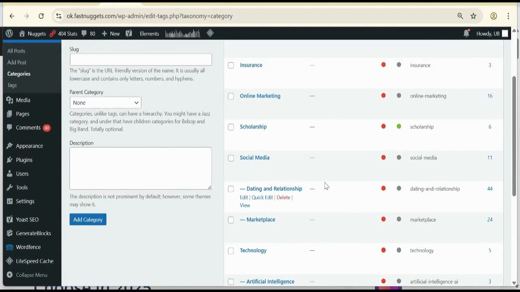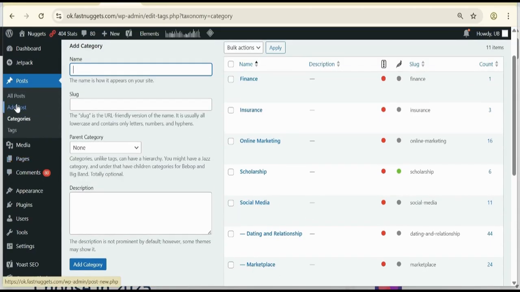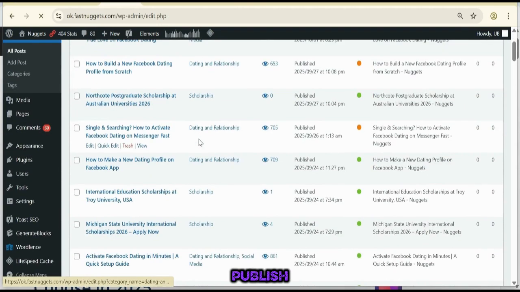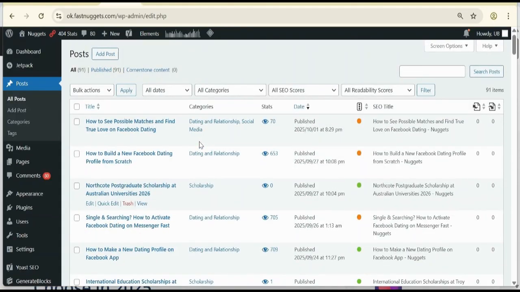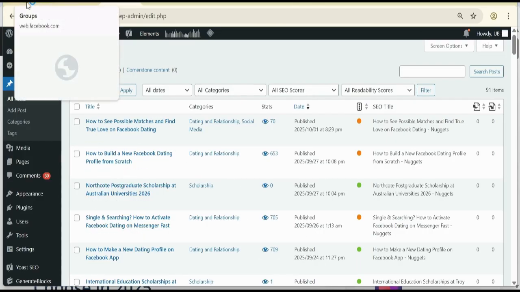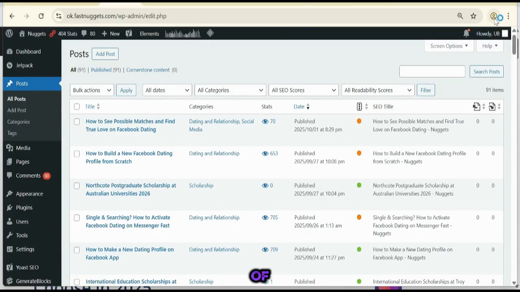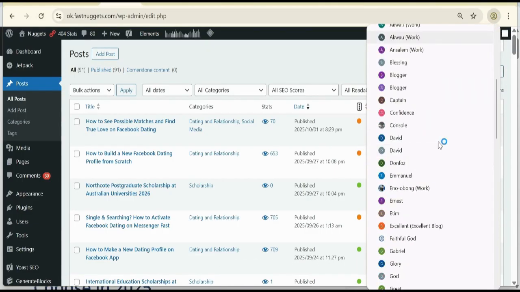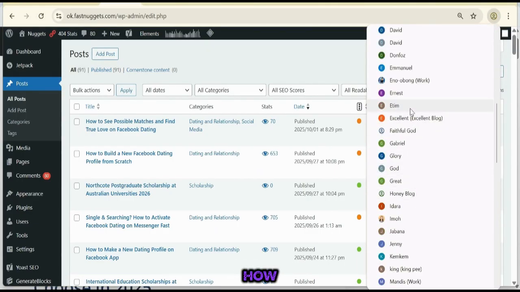Now, when you write anything, as I have shown you earlier, you write a blog post. You publish it on your website. This is how it looks when you publish it on your website. It looks like this. So you copy the link. When you copy the link, let's assume I have a Facebook page. This is my Facebook. Okay, let me open one of my Facebook accounts and see how we post.